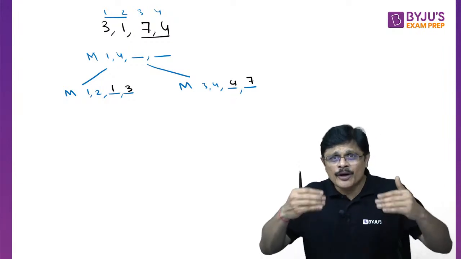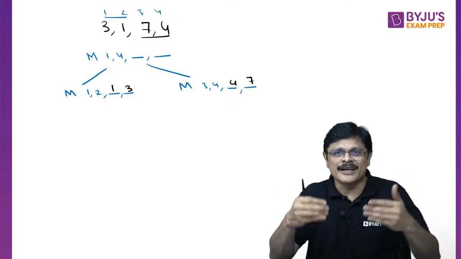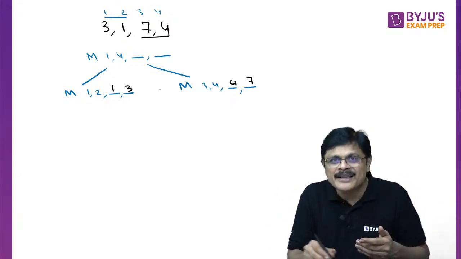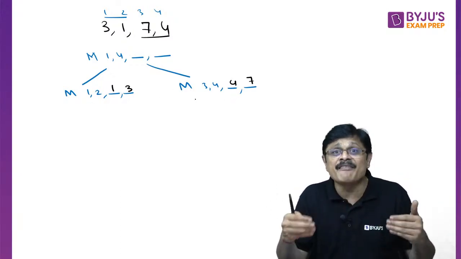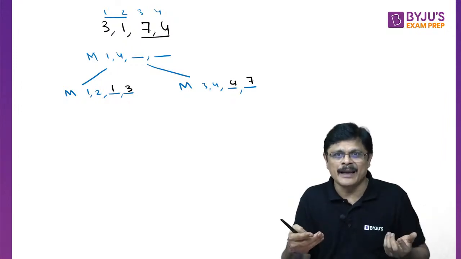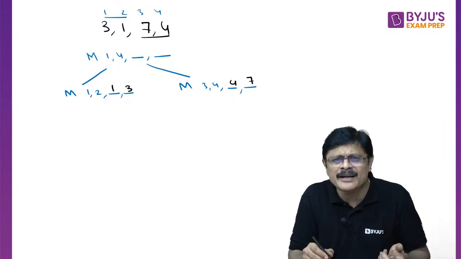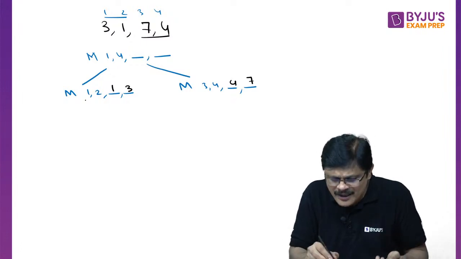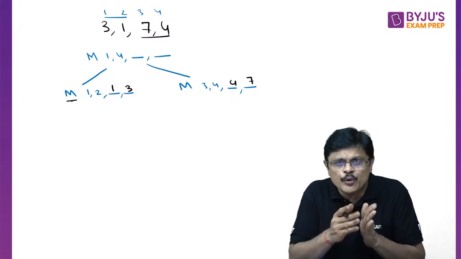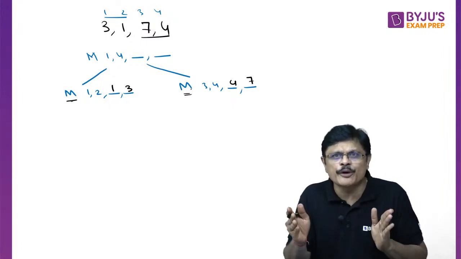Now this is what you call divide the problem, and now you are conquering it. Means you compare these 2 subproblems, means you are combining them: divide, conquer and combine. Am I clear? You combine these 2 problems. Combine in the sense what, sir? This is the min-max problem for 1 to 2 index. This is the min-max problem from 3 to 4 index.